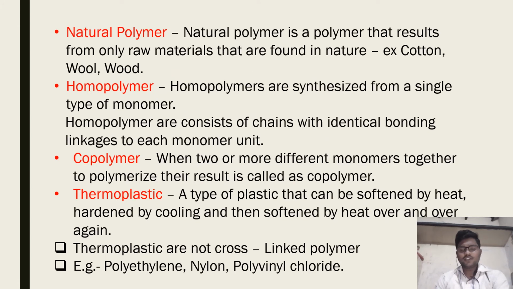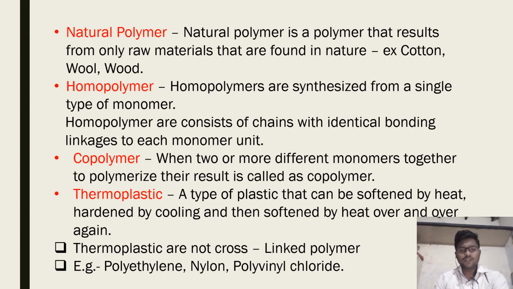So let's start with the definitions. Natural polymer is a polymer that results only from raw materials found in nature. Example: cotton, wood. What we get from nature is called natural polymers. Next is homopolymers. Homopolymers are synthesized from a single type of monomer. Homopolymers consist of chains with identical bonding linkage to each monomer unit. Next, copolymers. When two or more different monomers polymerize together, the result is called a copolymer.